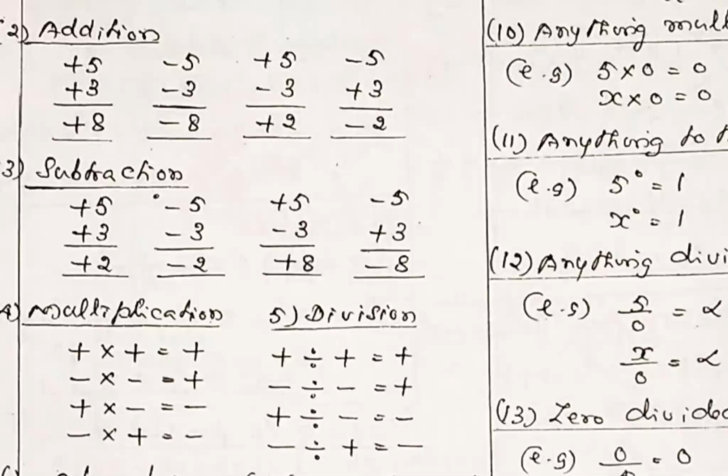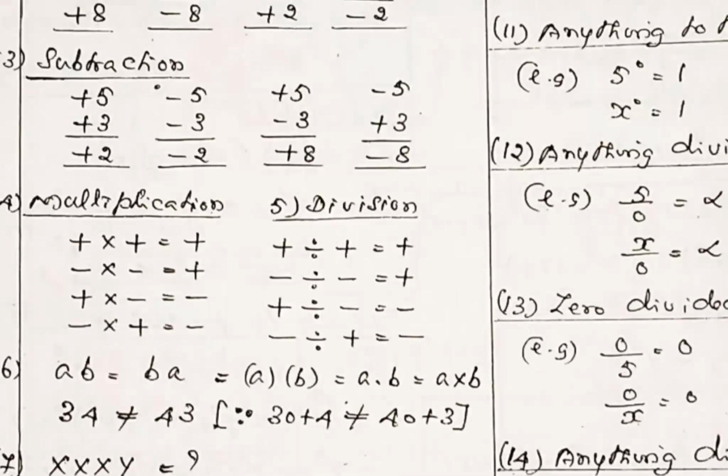Plus 5 minus 3. Change the sign of the lower number as per the rule, the standard rule. Mathematics has standard rules, and we must follow them. If you want to subtract two numbers with different signs, change the sign of the lower number. In the third example, change the minus 3 to plus and add it to plus 8. So the rule, keep it in mind: change the sign of the lower number and add it. After doing problems, you will understand.